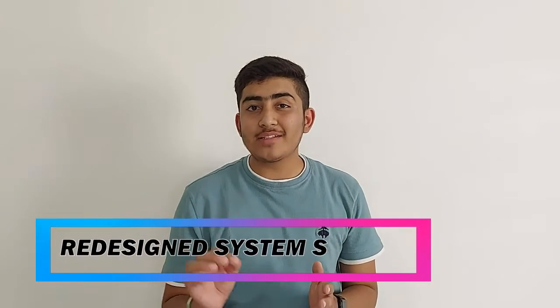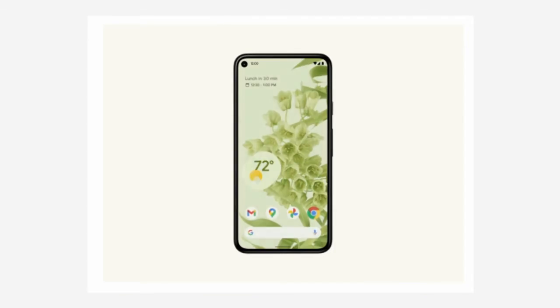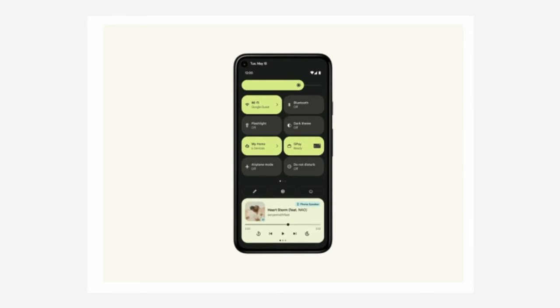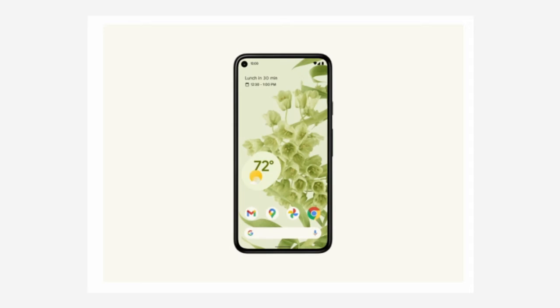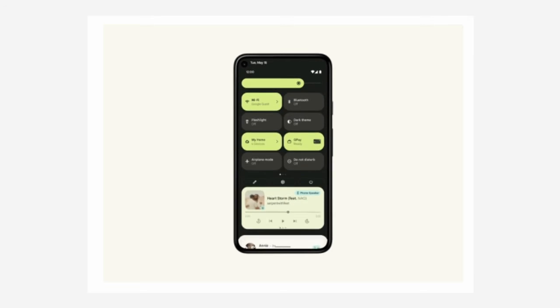And the third upgrade to this Android 12 is the redesigned system spaces. So in Android 12, the notification shade or the notification panel, quick settings, and the volume up, volume down button, power button have all been redesigned so that it gives you a more vibrant and a more crisp look. And instead of those small buttons on your quick settings when you scroll down from the notifications, we have larger tiles. These larger tiles help you discover more information about that particular setting. And you don't need to go to the settings application to change something, you can do it quickly from the quick settings option now. The Google Pay option and the home control option have also been added to the quick settings panel.